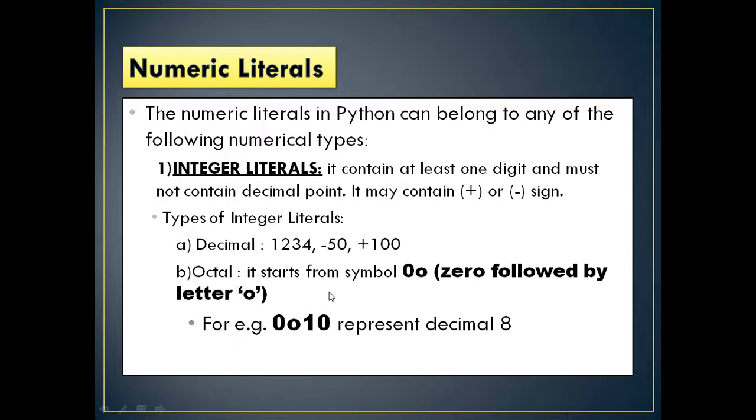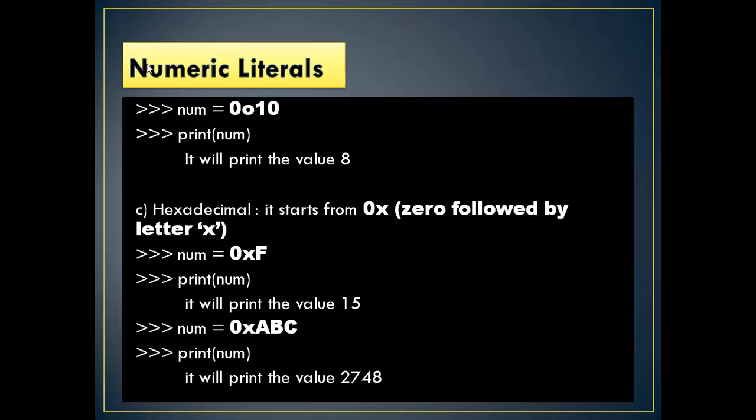Octal starts with the symbol 0 followed by the letter O. Remember, this is 0 followed by the letter O. For example, 10 is represented in octal as 0o10. Octal 10 is nothing but decimal 8. Similarly, num equals 0o10, print num, it will print 8. Hexadecimal is 0 followed by the letter X. So F means it is 15 in decimal. ABC, if you convert it into decimal, will be 2748.